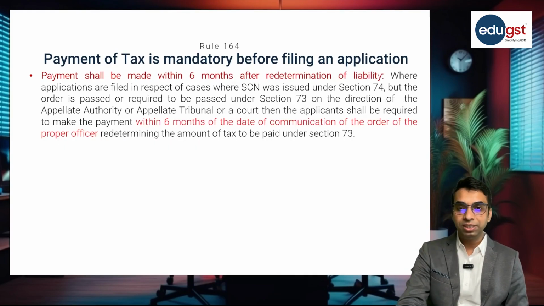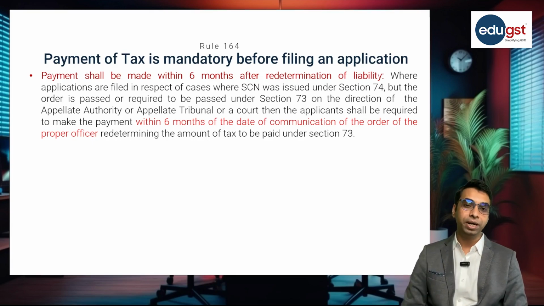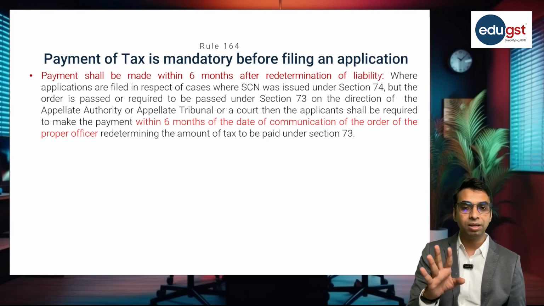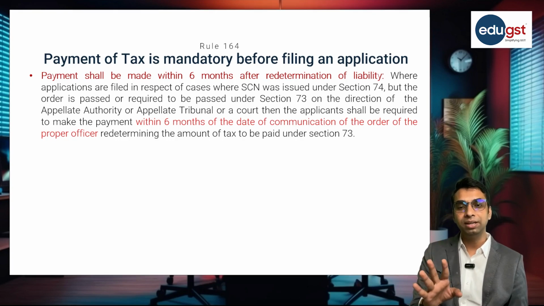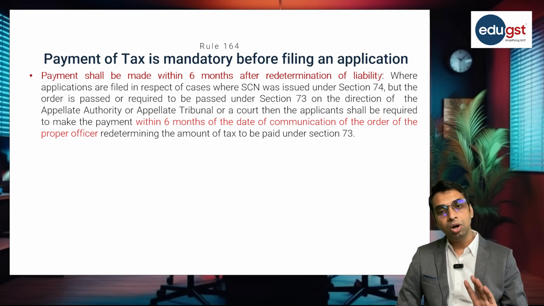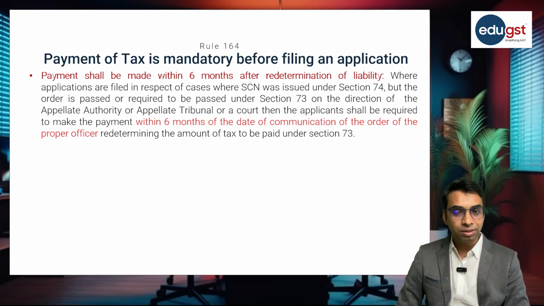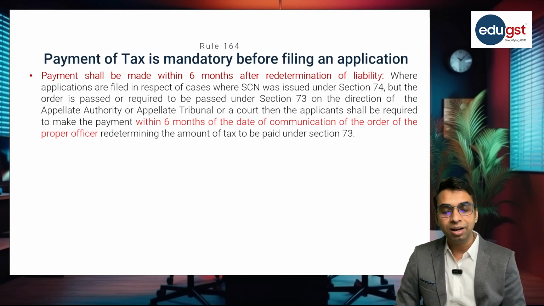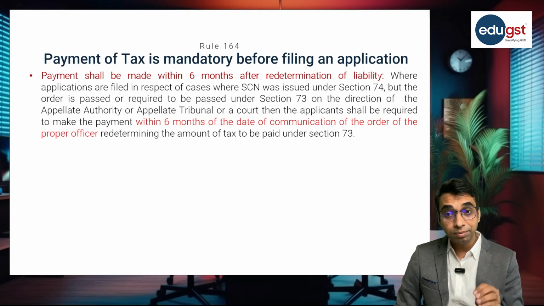Payment shall be made within a period of 6 months after the redetermination of liability. We have seen that in case a show cause notice is issued under section 73 and the order is not passed under section 73, payment can be made through form DRC 03. In case an order is passed, you can make the payment through the electronic liability ledger or by making the application in form GST DRC 03A. In case of redetermination of liability,